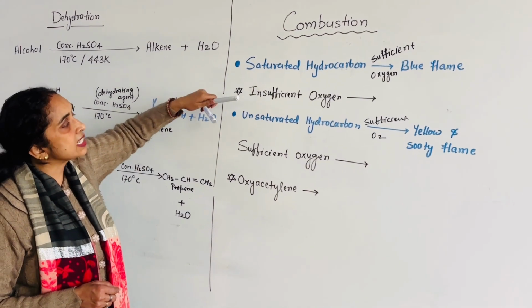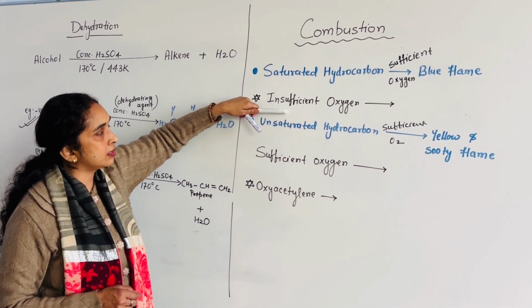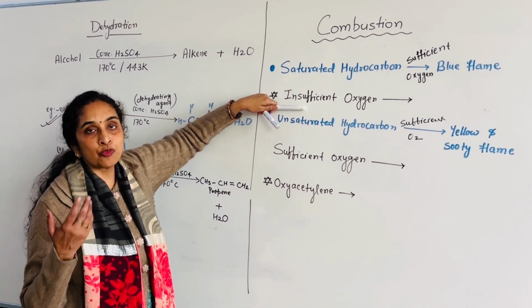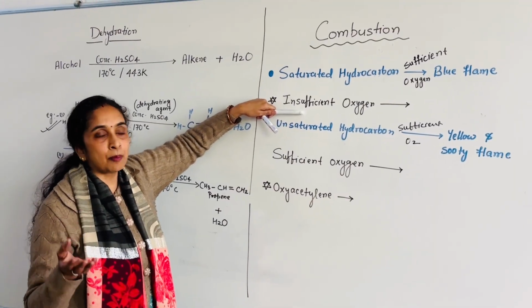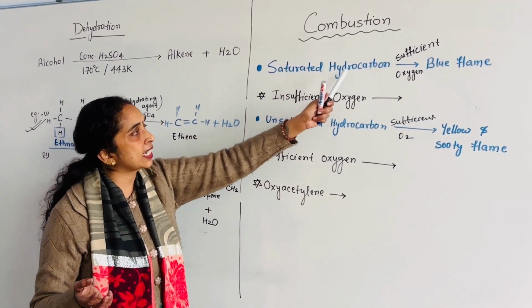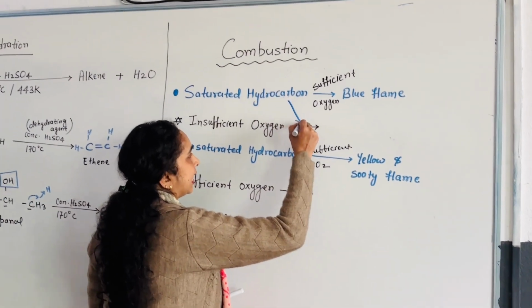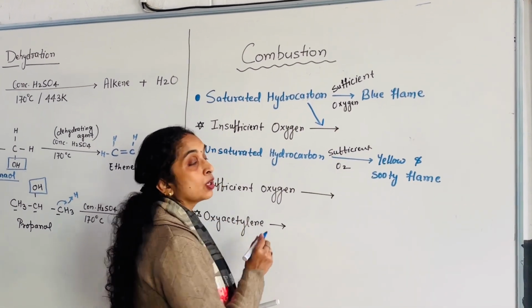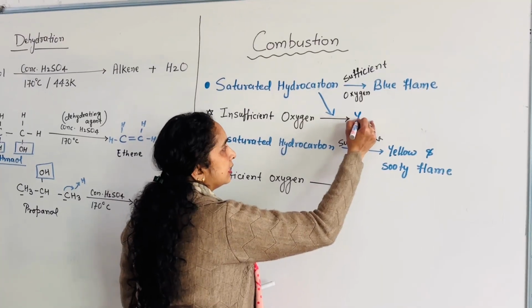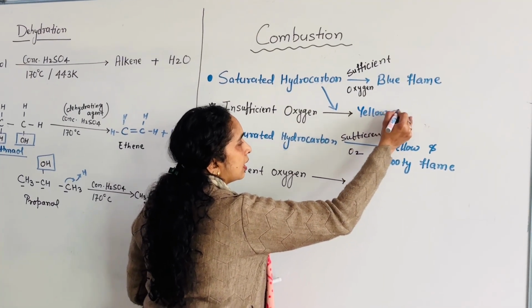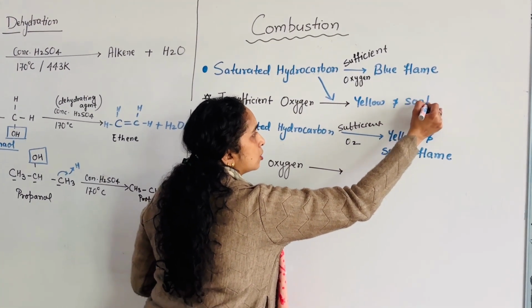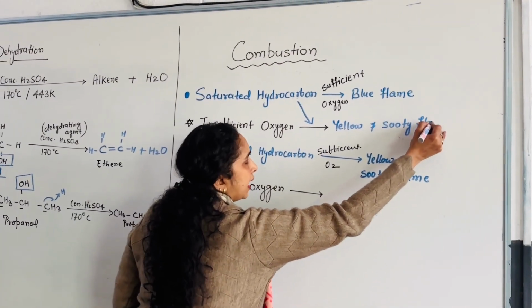But when insufficient oxygen is present or provided during the combustion, saturated hydrocarbon also burns with a yellow and sooty flame.